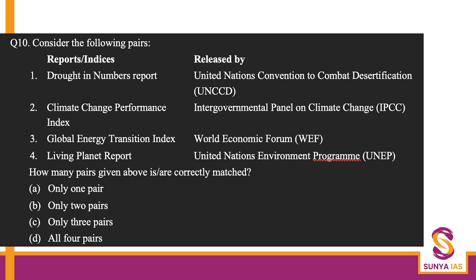And then the last question is on report and indices. Droughts in numbers report. This is by UNCCD. This is correct. Second, climate change performance index. This is a relatively easier question. This is German watch. Then global energy transition index. This is World Economic Forum. This is correct. And living planet report. This is by World Wildlife Fund for Nature, WWF. So only two reports are correctly matched. Okay, the answer has to be only two pairs. All right, question number 10.